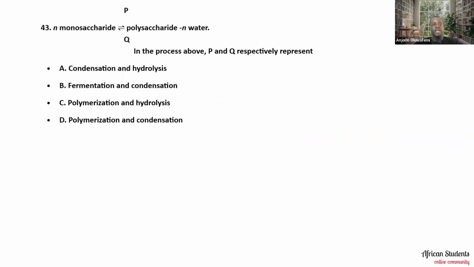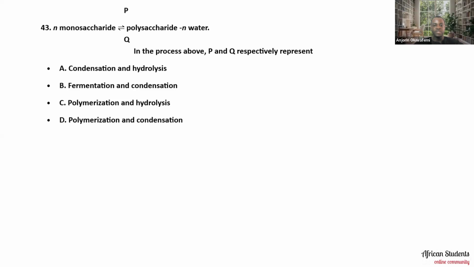So what we have here is a monosaccharide, a reversible reaction giving us a polysaccharide, and water. So in the process above, P and Q respectively represent what? Is it A, condensation and hydrolysis? B, fermentation and condensation, C, polymerization and hydrolysis, or D, polymerization and condensation?